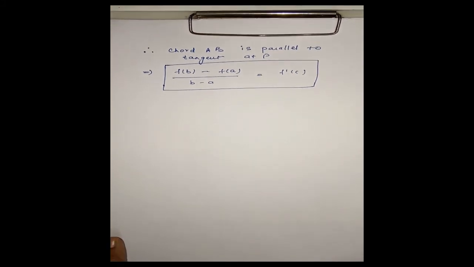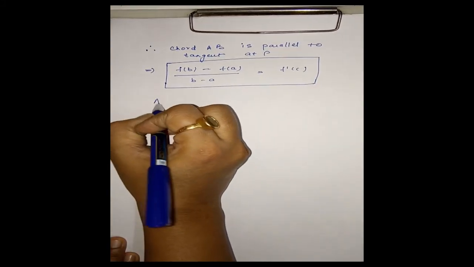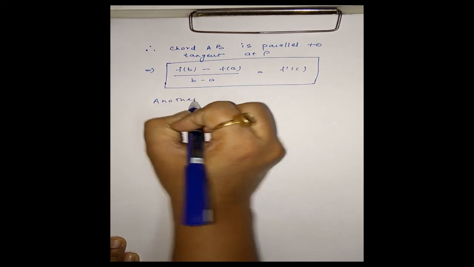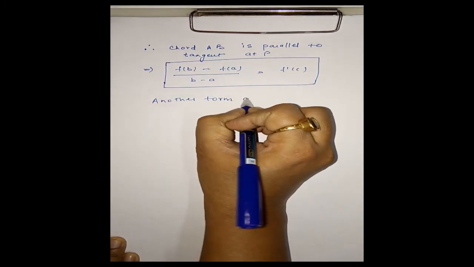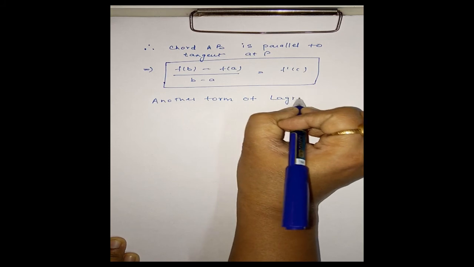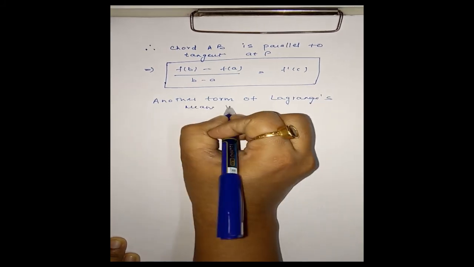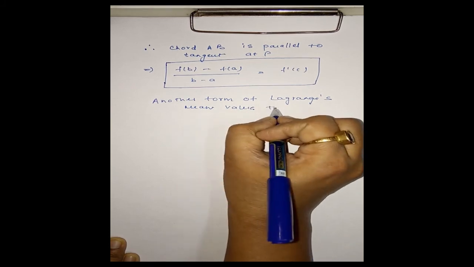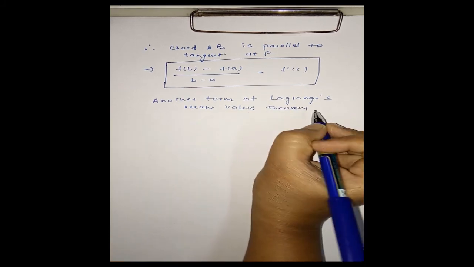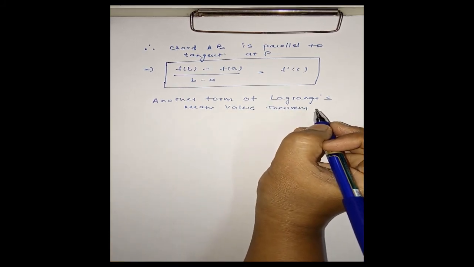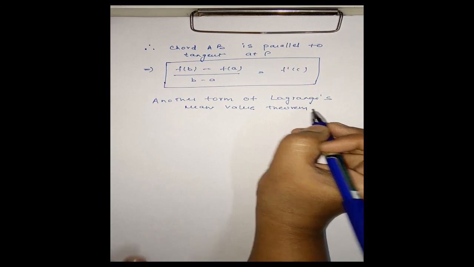Now we have another form of Lagrange's mean value theorem. We have another form of Lagrange's mean value theorem.